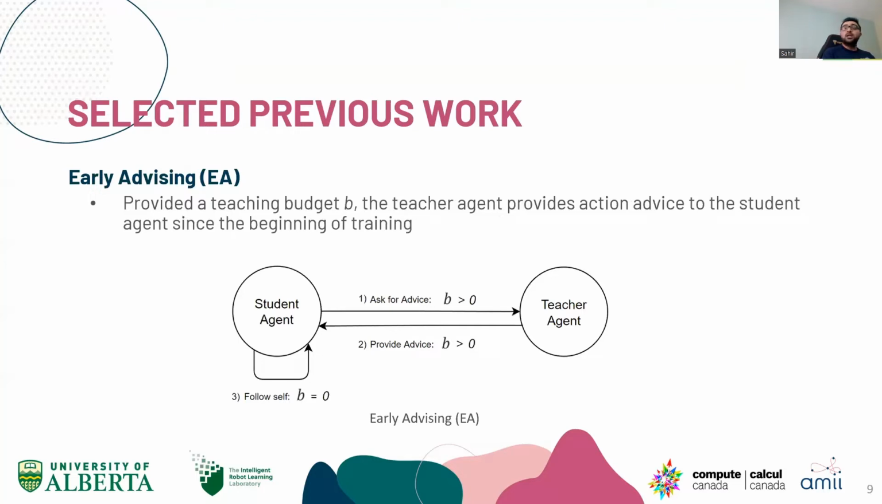That's limited. And here, asking for advice or the teacher providing advice means the same thing, because it starts in the beginning of training and continues until the budget runs out. So in the beginning of training the student is going to be aided, and then it's going to be on its own. One of the assumptions in this literature is that the student doesn't know the teacher's algorithms or parameters. The teacher is a black box to the student agent.